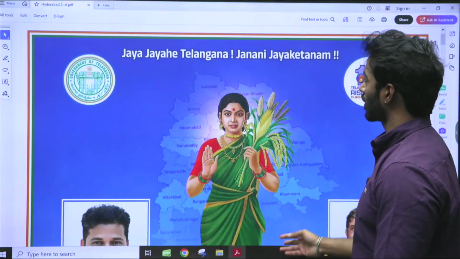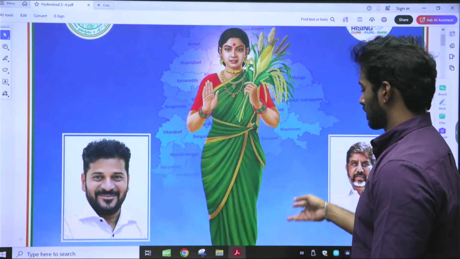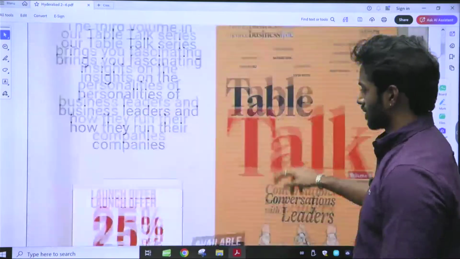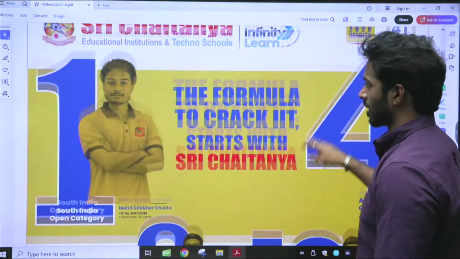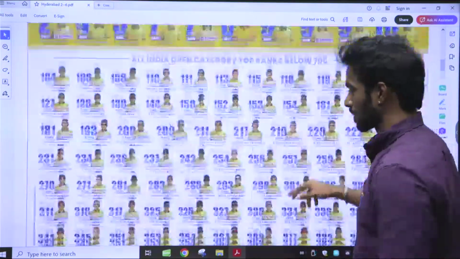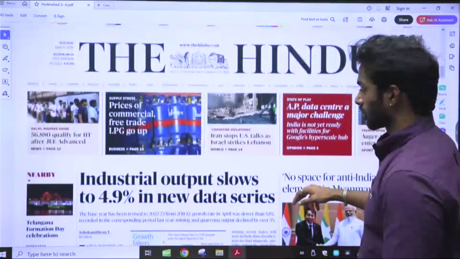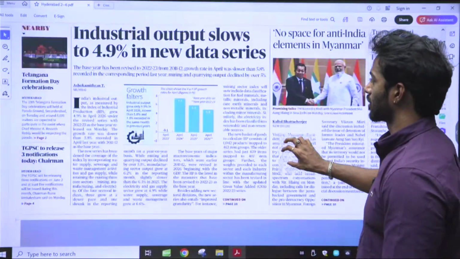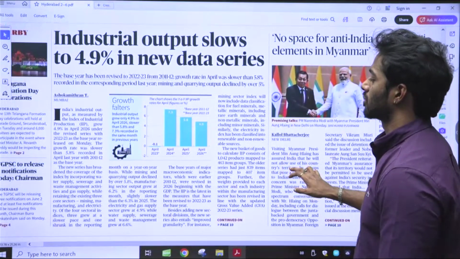And today is Telangana Formation Day. There have been a lot of changes as Telangana has come into existence. But yeah, it's good to see states cherish their formation.